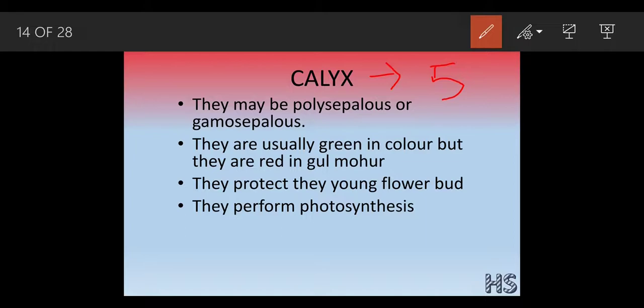As I already said, they are usually green in color, but in the case of gulmohar, it is red in color. Okay, it's an exception. They protect the young flower bud. Okay, if you could see the calyx, when the flower is not mature, it does not bloom out. It is like this. And inside this calyx, there is a bud.